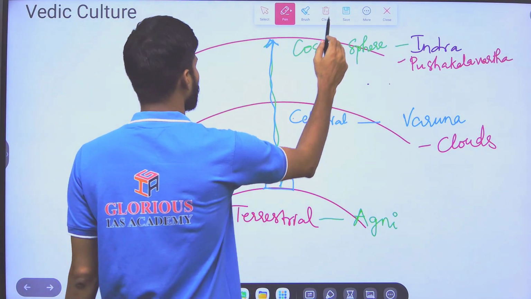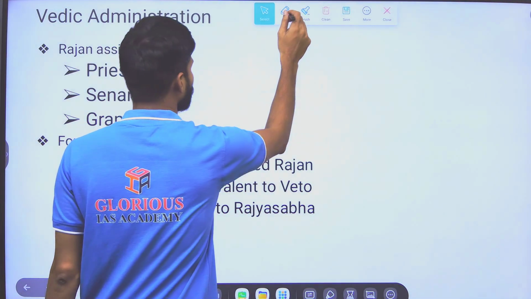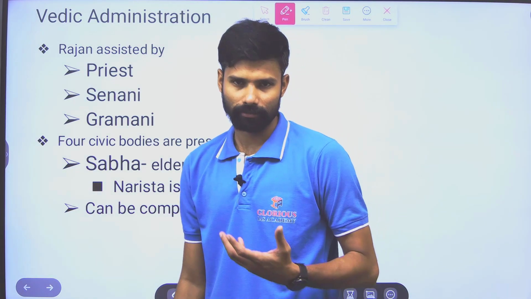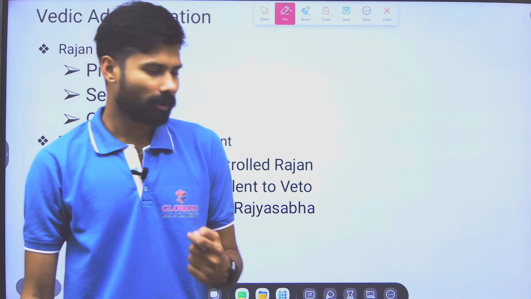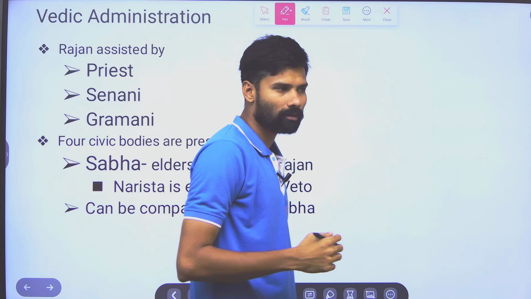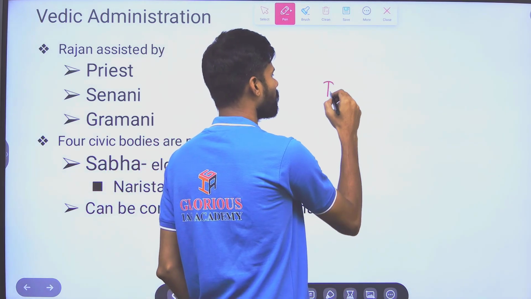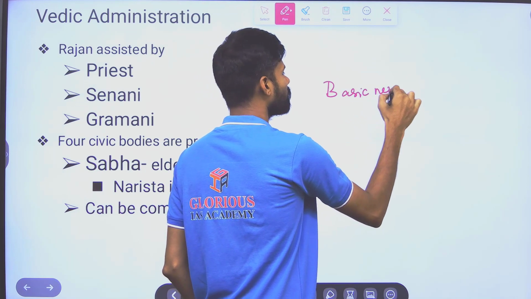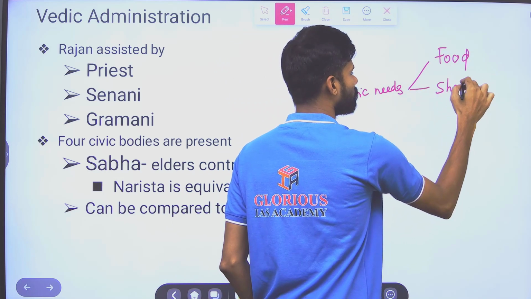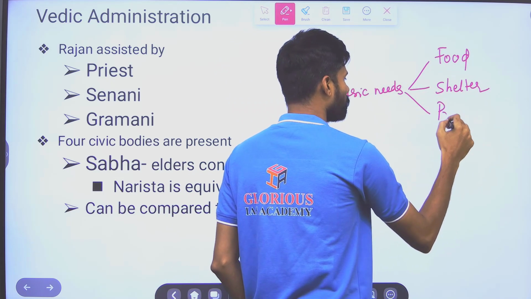After developing this, the next one we have is Vedic administration. One of the most important things is to organize its people. How to organize the people? Very simply, the first and foremost things people require are basic needs. What are those basic needs? Food and shelter, of course clothing, but here I can say protection.